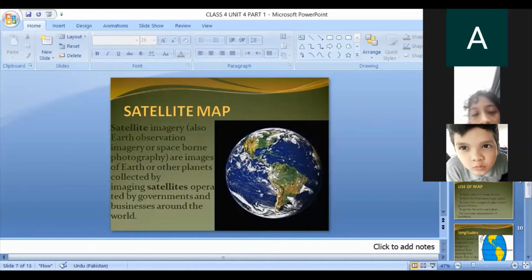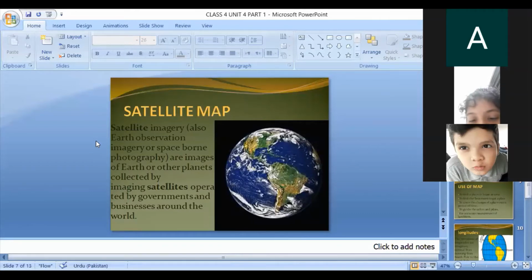Everyone doesn't have access to the satellite map. Only specific agencies, business agencies and the government can use satellite maps. This is a very important thing: only the government and some authorized government and private agencies can use the satellite map.